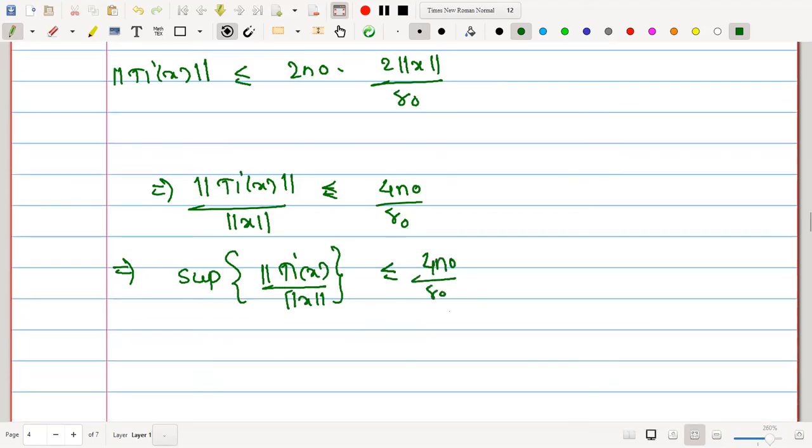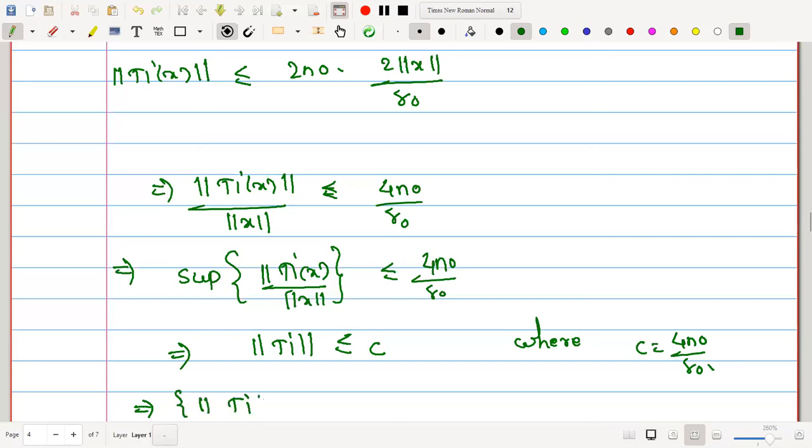According to the definition, this supremum is nothing but norm of Pi, and is less than or equal to a fixed constant C, where C is equal to 4 n naught upon r naught.